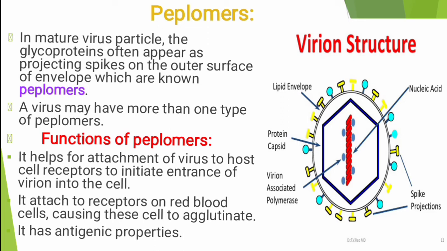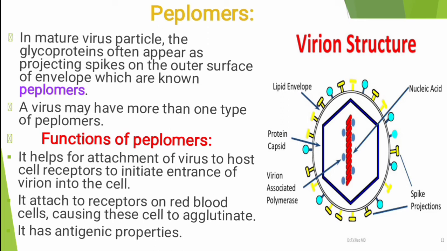We call these the spikes on the outer surface of the envelope. The glycoproteins often appear as projecting spikes on the outer surface of the envelope, which we call peplomers.